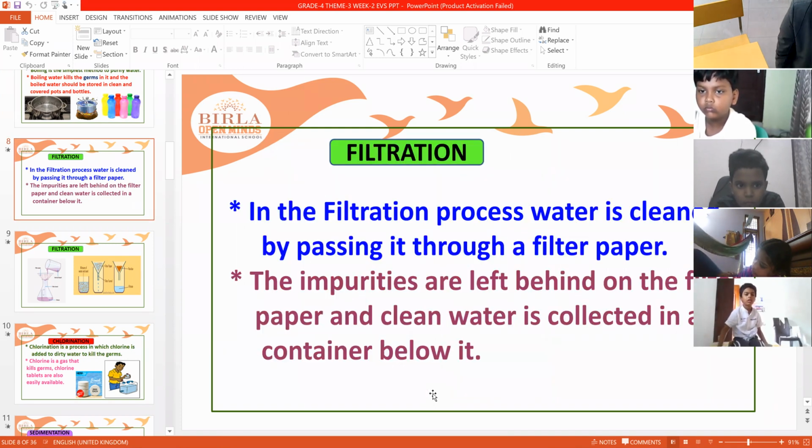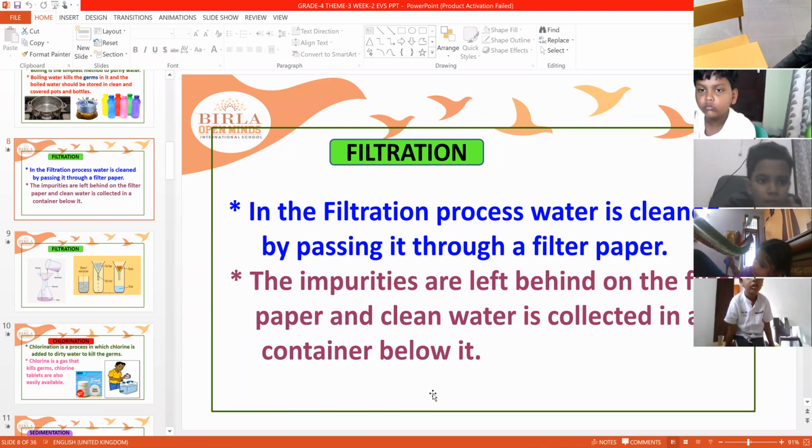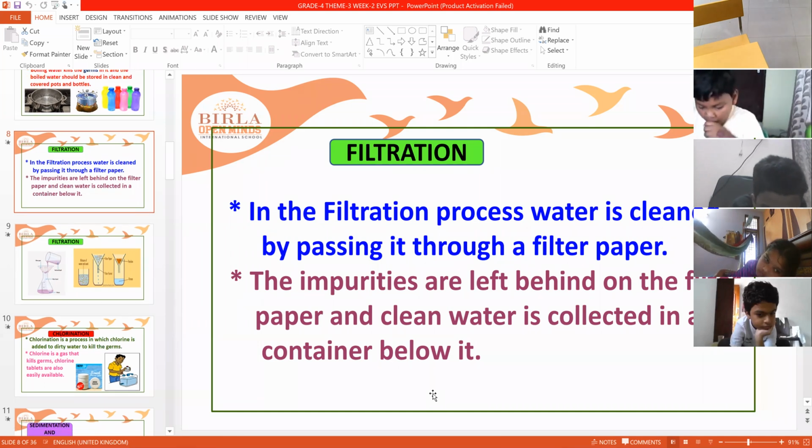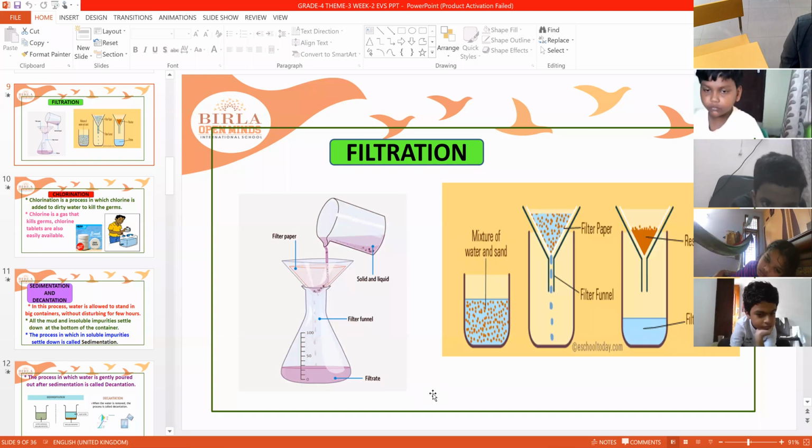Next, filtration. In the filtration process, water is cleaned by passing it through a filter paper. So when you filter water in this way, the impurities are left behind in the paper and only clean water will be collected in the container. So this is the process of filtration.